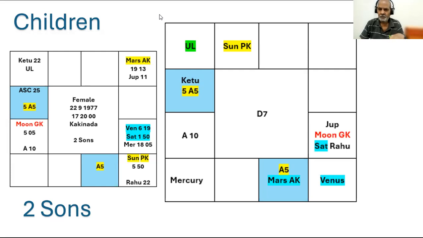Then Lord of the fifth from A5, Saturn. Saturn is in Leo. So A5 and fifth from A5 are connected to each other. Lord of the fifth from A5, Saturn, is aspecting A5. Then PK is Sun. He is in Aries. He is aspecting the fifth from A5 and also the Lord of the fifth from A5. So here A5 is not isolated. Lord of A5 is isolated. He is debilitated. Is it a drawback? No, it is not a drawback.